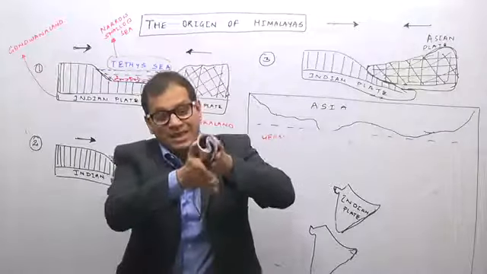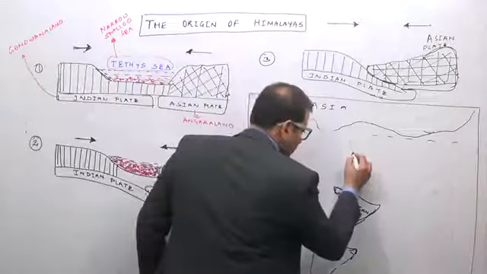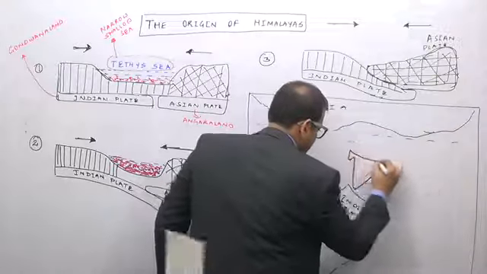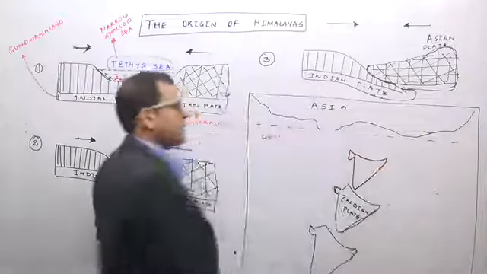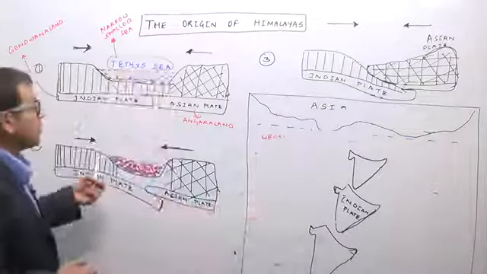So what happened is, as the Indian plate moved northwards, the sediments in the Tethys Sea got folded.